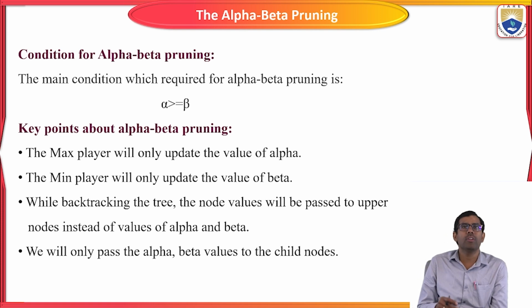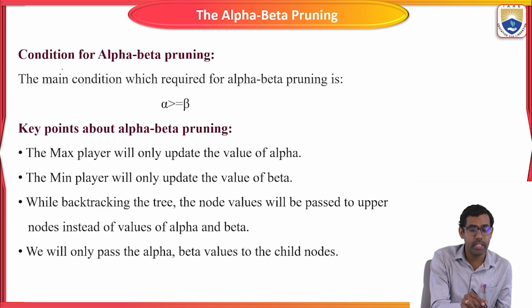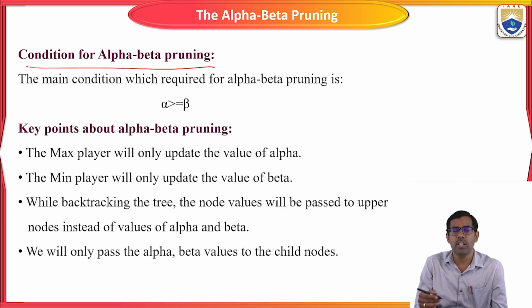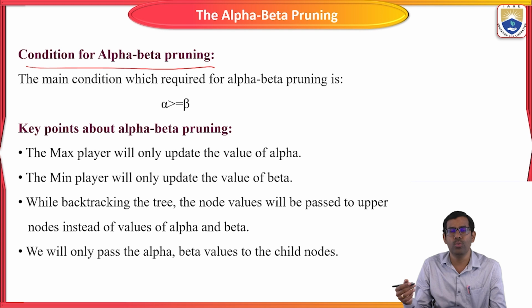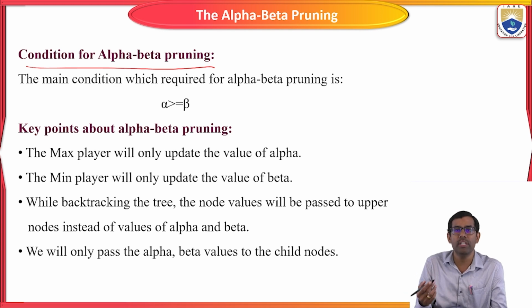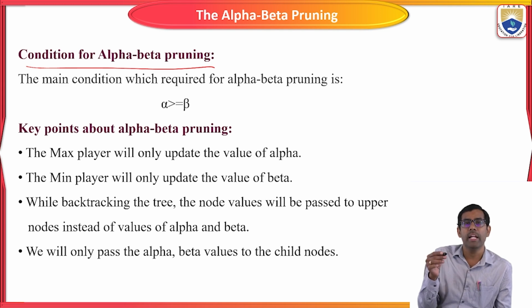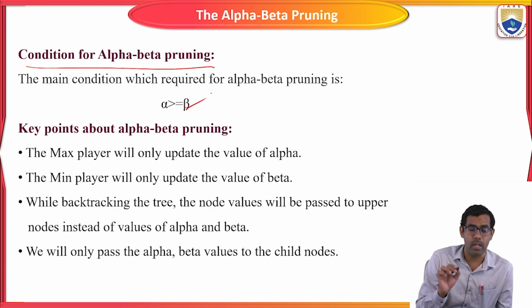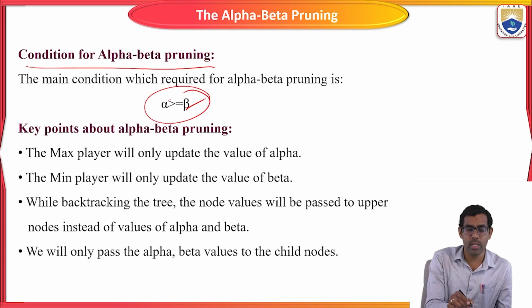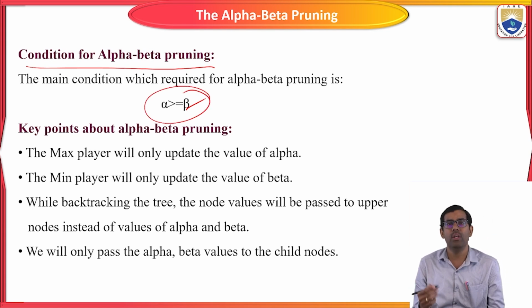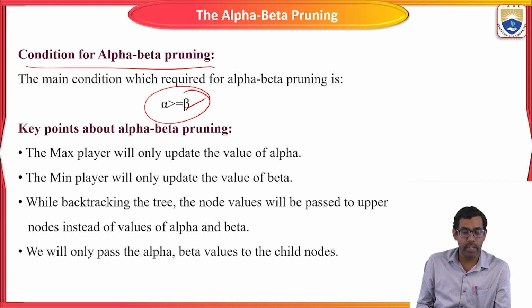Okay, so now we are going to see the condition for alpha beta pruning. So what is the condition? While you are calculating the values, when we get the chance to stop accessing the nodes, at that time we have to see that alpha is greater than or equal to beta. The value of alpha must be greater than or equal to beta. You have to keep this in your mind while you are accessing all the nodes to find the value of each and every node.